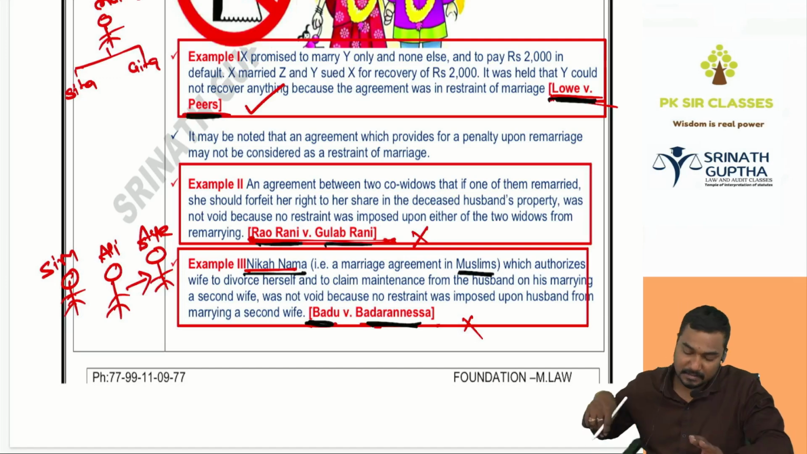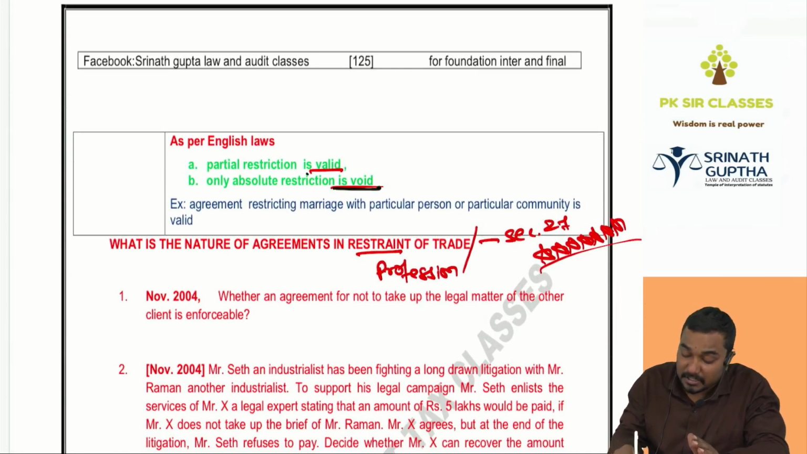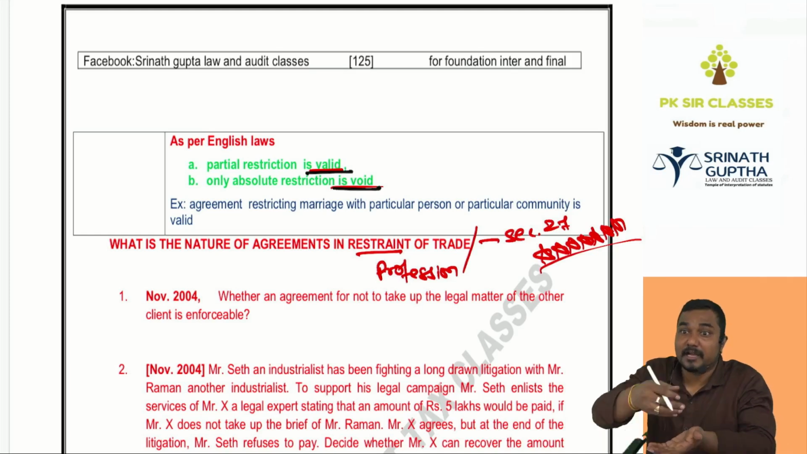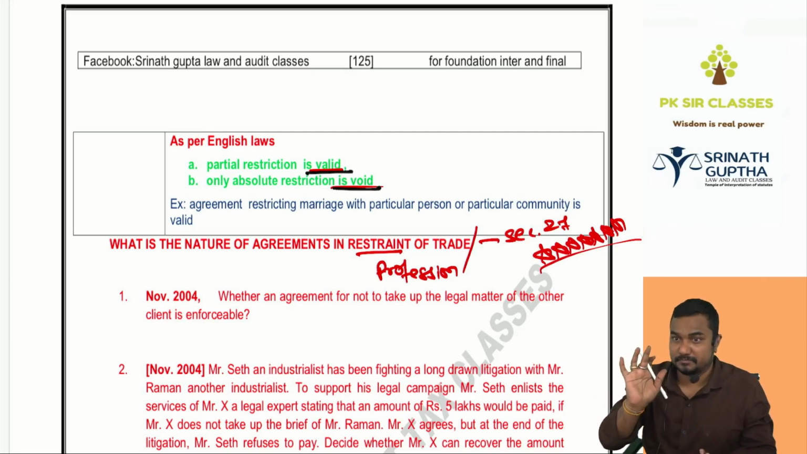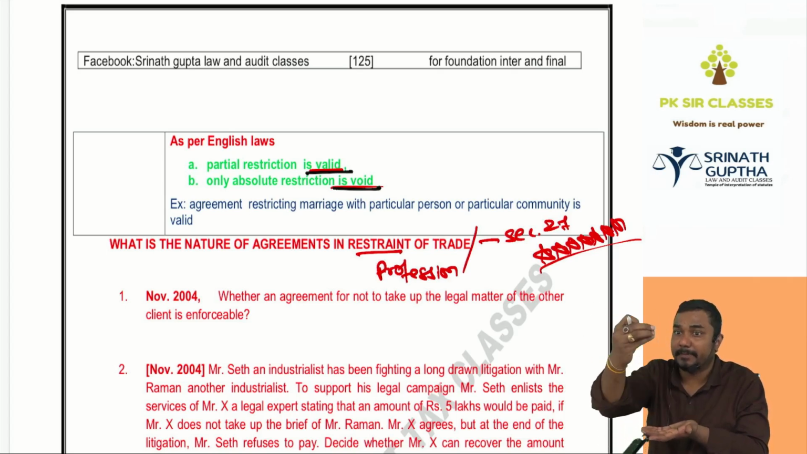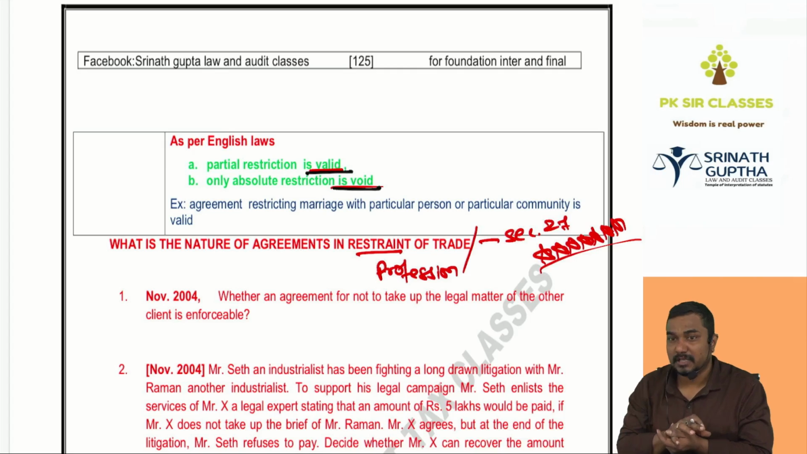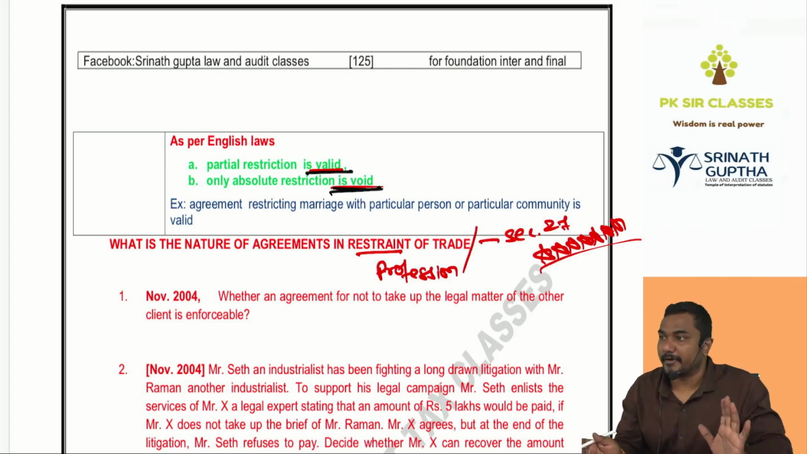Done. As per English law, absolute restriction is void, but partial restriction is valid. Partial restriction means you have to marry only within our community, our caste. This is called partial restriction. You can marry, but only from our caste, only from our community. You should not marry a person of another caste or community. This is called partial restriction. That is valid. Absolute restriction means you should not marry anyone. That will be void ab initio.